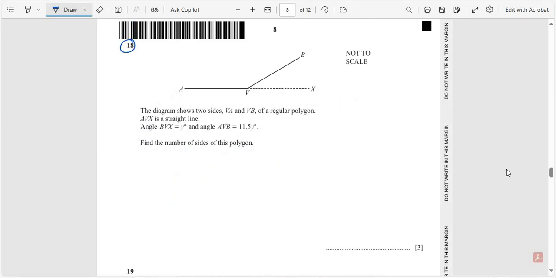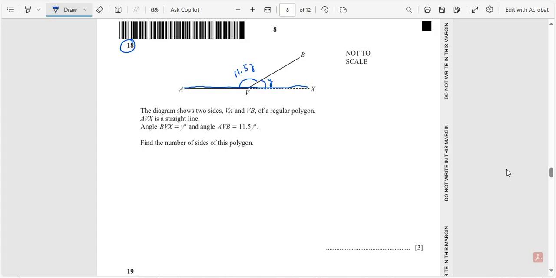Question number 18. The diagram shows two sides VA and VB of a regular polygon. AVX is a straight line. The angle AVX is equal to y, and angle AVB is equal to 11.5y.